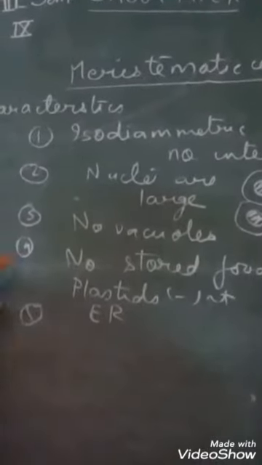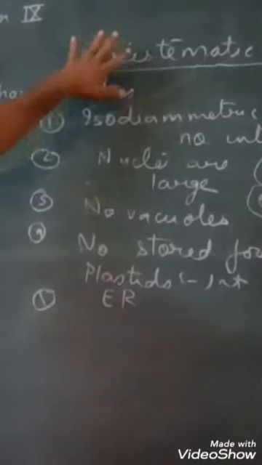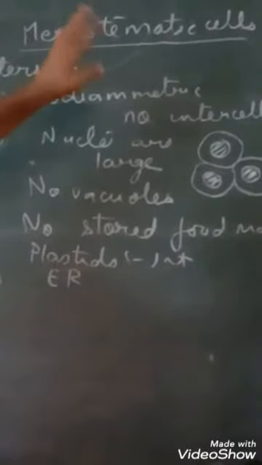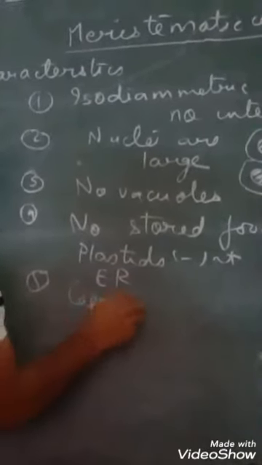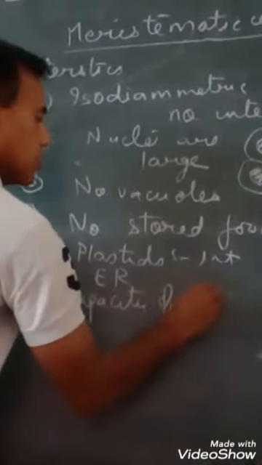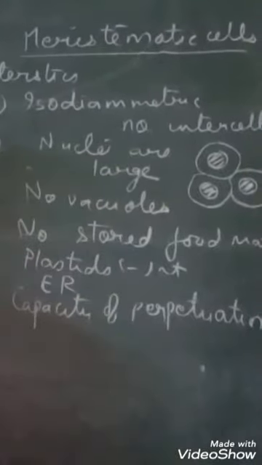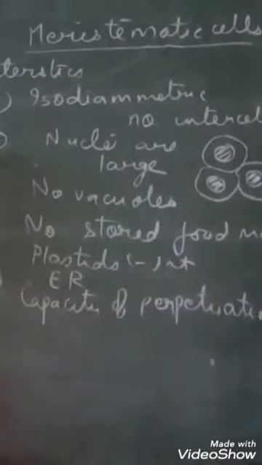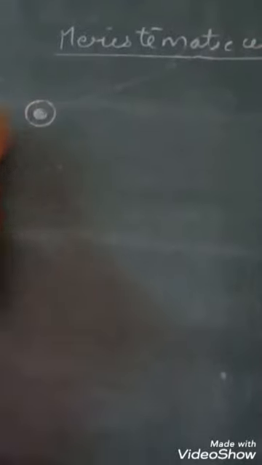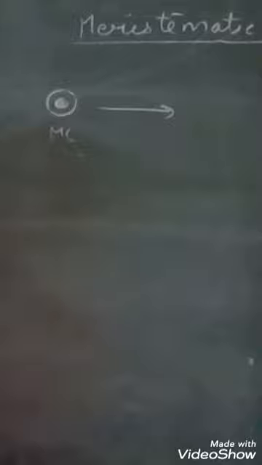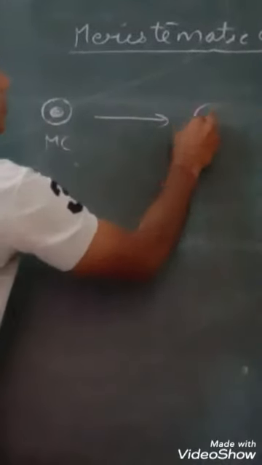Now, as I told you earlier, these are the cells that have the capacity to divide. These cells have the capacity of perpetuation. Let me take it in detail. What happens when a cell divides? For example, a meristematic cell divides by mitosis and makes two cells.